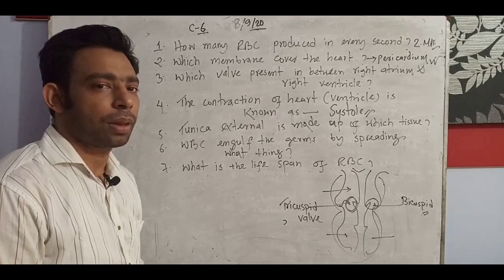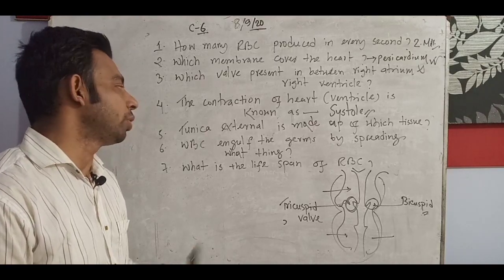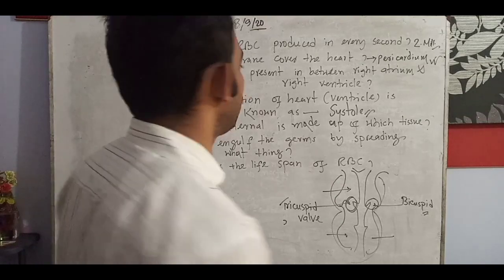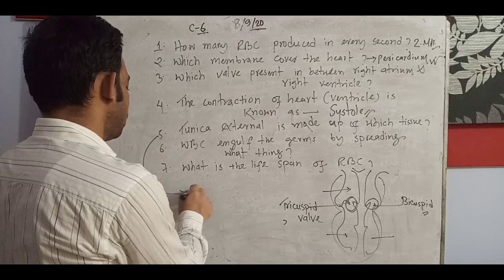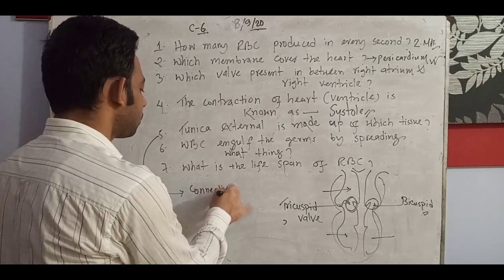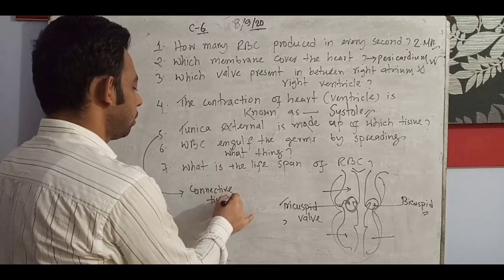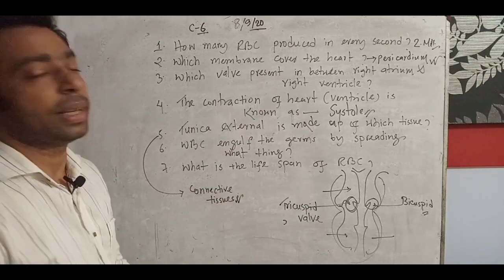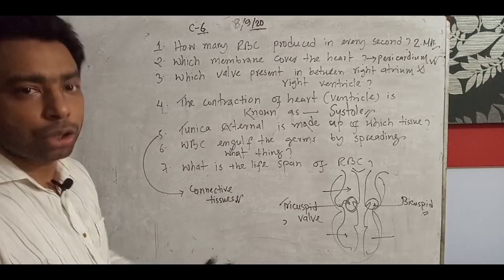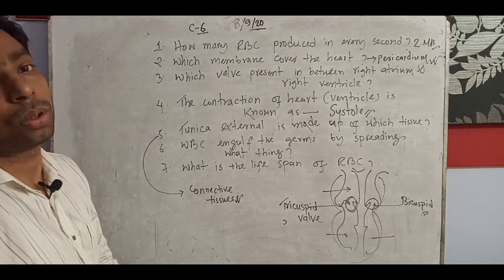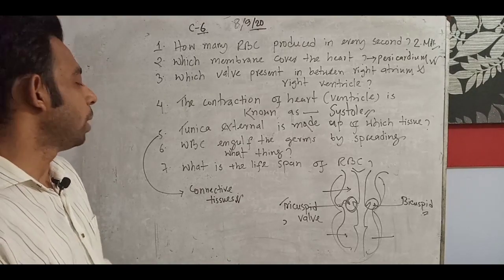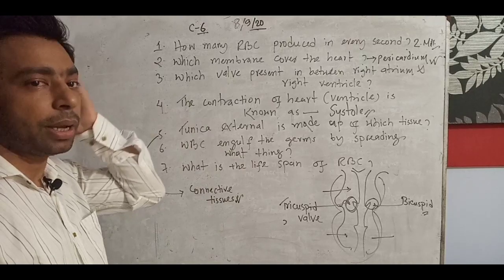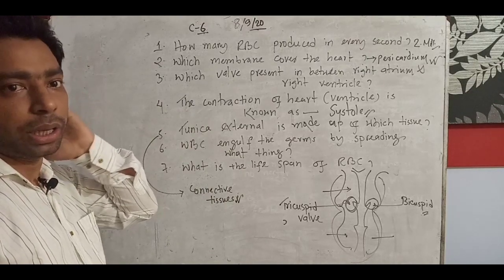Tunica intima, endothelial tissue. Yesterday I told you, tunica intima and tunica externa are made up of which tissues? Tunica externa is actually made up of connective tissues. So don't miss this one, and write it properly. Tunica externa is made up of connective tissues, and tunica intima, as I explained yesterday, is endothelial tissue.